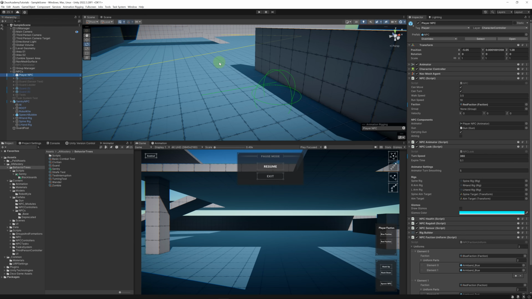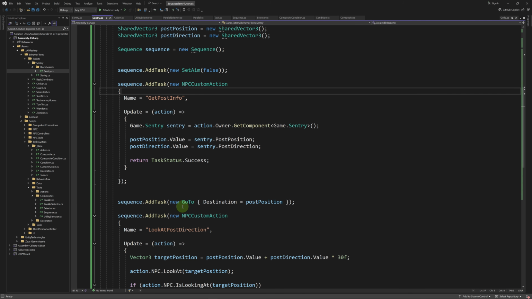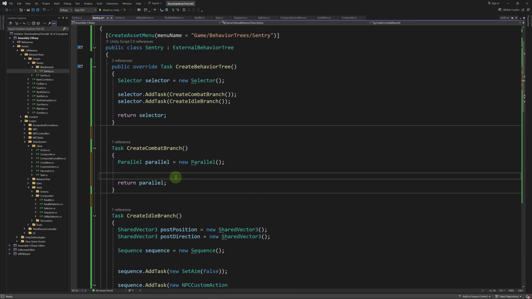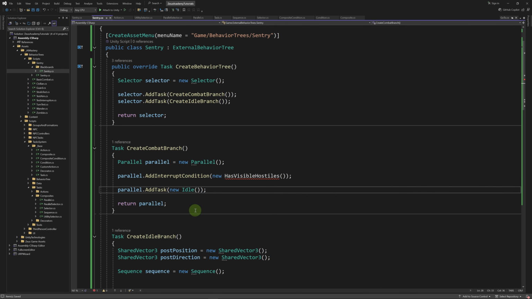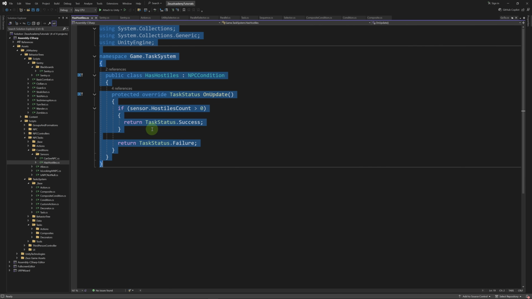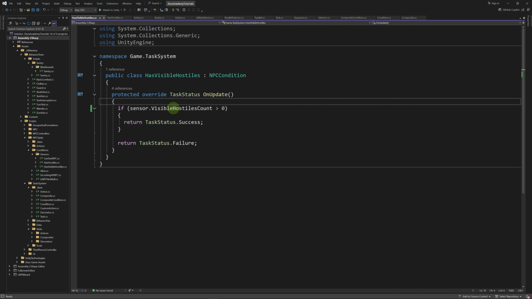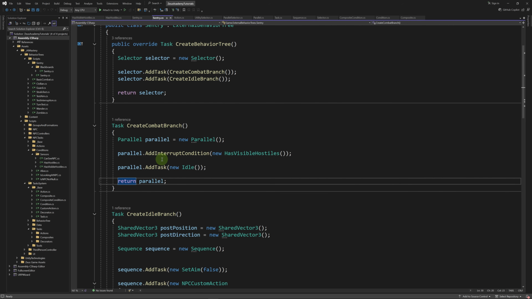Now let's start implementing the combat branch. Let's go back to our Sentry behavior tree. Let's create a parallel task that we're going to return. We're going to add a hasVisibleHostiles to the list of interrupt conditions. Then let's add an idle action. So our goal here is just to test if interrupt conditions are working. We're going to define a hasVisibleHostiles condition. Let's go to scripts, NPC tasks, conditions, sensors. We already have a hasHostiles condition. Let's just duplicate it. And in the onUpdate method, we're going to check if visible hostile count is superior to 0, and we're going to return success. Otherwise, we return failure.